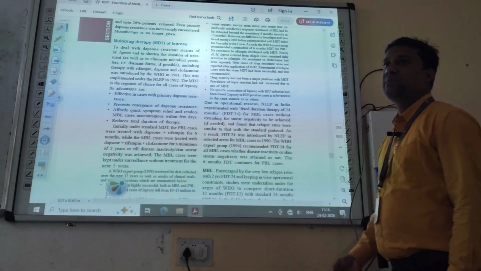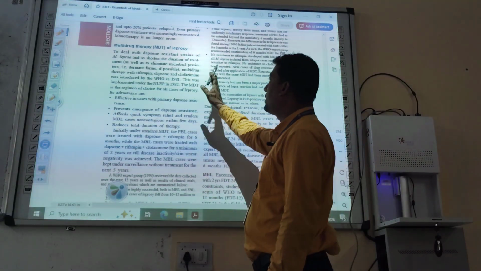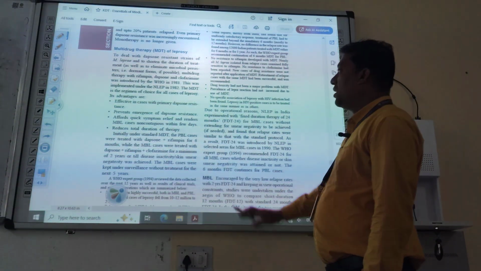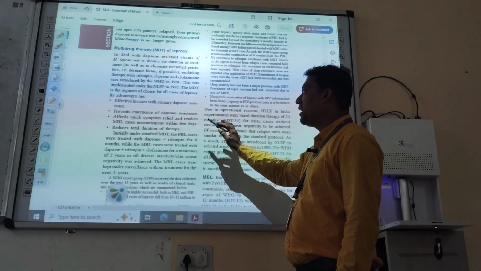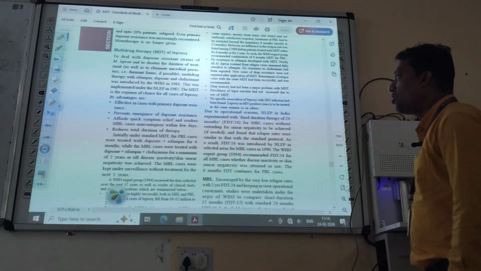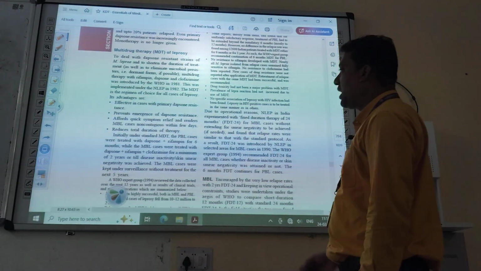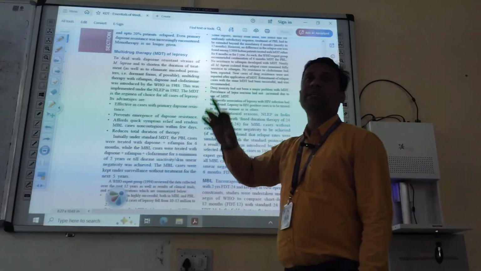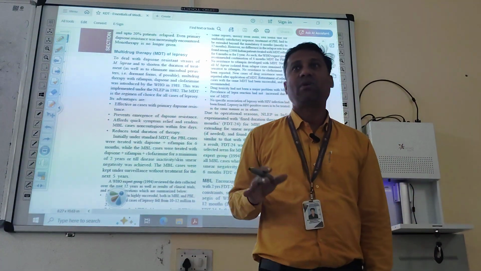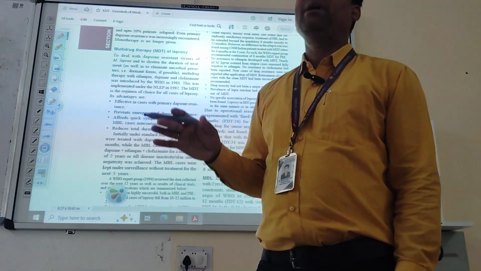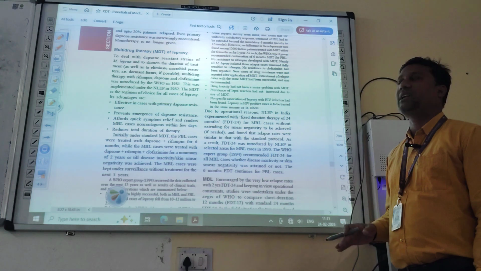affords quick symptom relief. If multiple drug therapy is there with rifampin, dapsone and clofazimine, it will provide quick symptom relief and renders MBL cases non-contagious within few days. Then reduces total duration of therapy. It will reduce the duration of time. For TT it is 4 to 5 years, for LL it is for lifetime. But if we use multiple drug therapy, it will reduce the duration of therapy. Okay.